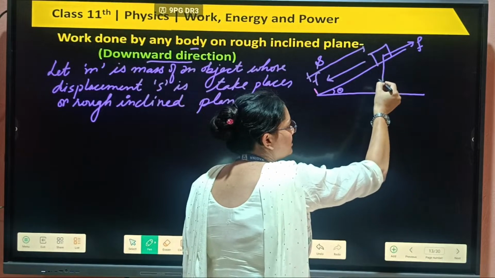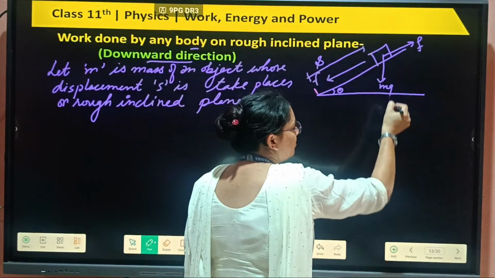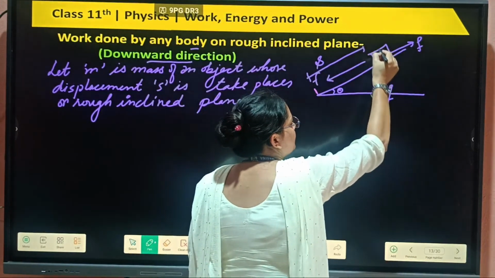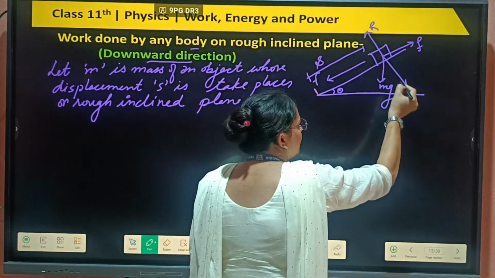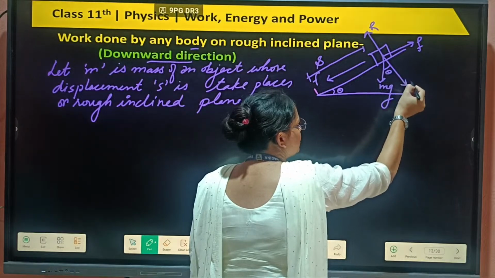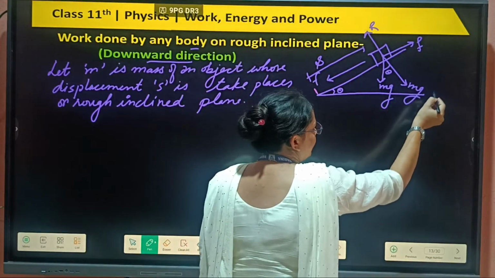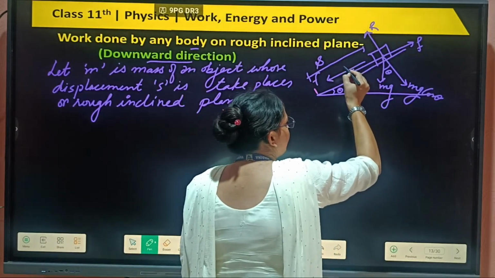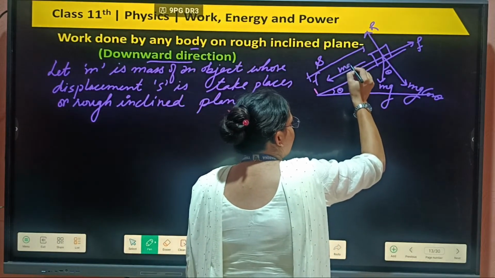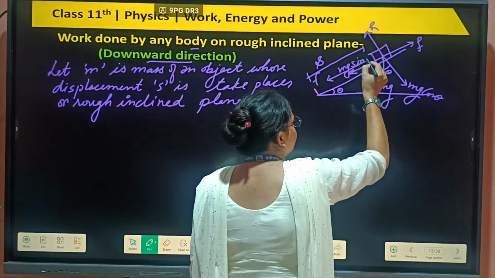So if the mass is m, then the weight will act in this direction, that will be mg. In this direction R will act. Here will be your theta. Resolve these components: one component will act in this direction, mg cos theta, and the other component of mg will act in this direction, mg sin theta.